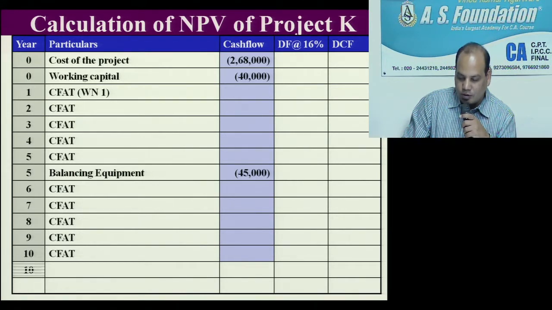One is the salvage value of the project. Year 10 salvage value 20,500. And year 10 one more line write down. Recovery of working capital. Recovery of working capital is 40,000.